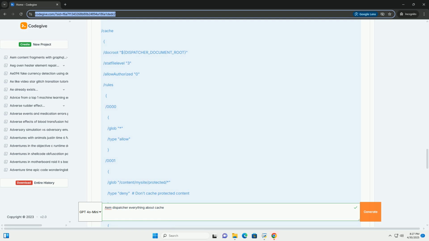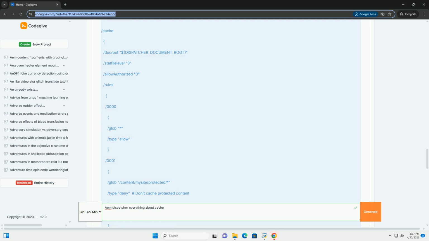This is useful for pages that contain user-specific or sensitive information that should not be cached. /0002 denies caching of any page ending in .nocache.html. This could be used to explicitly prevent caching of specific pages that are known to be dynamic or personalized.